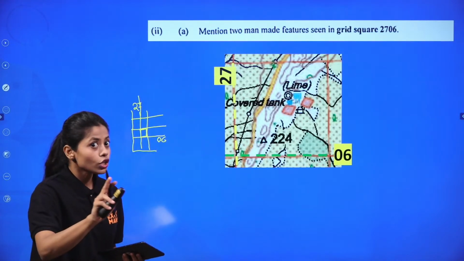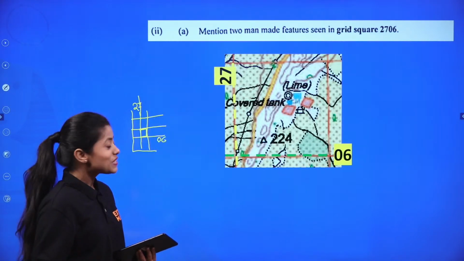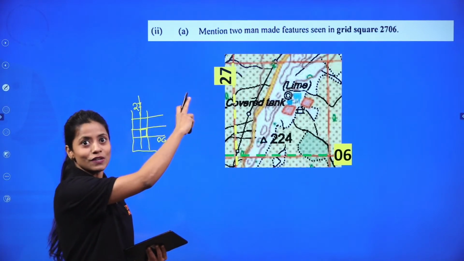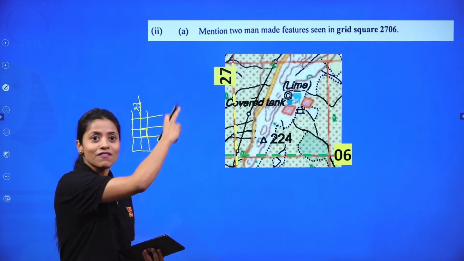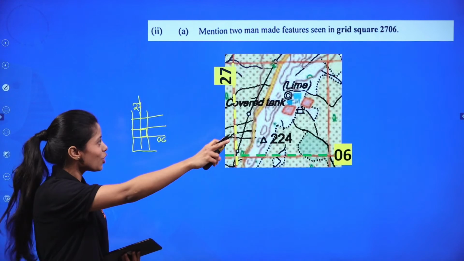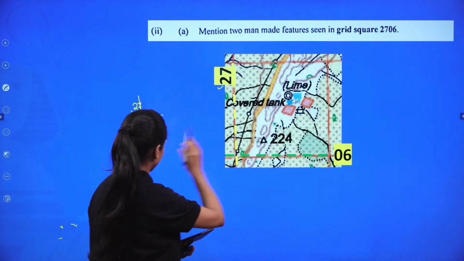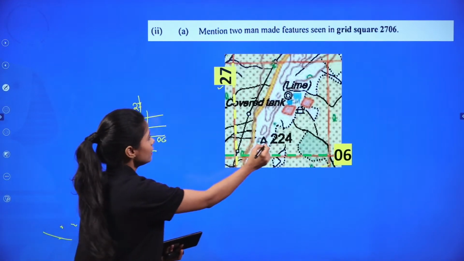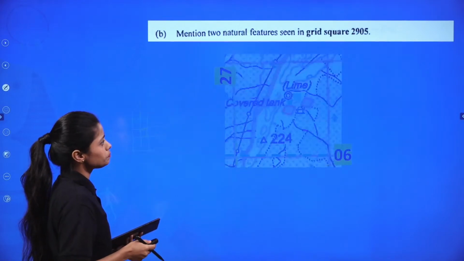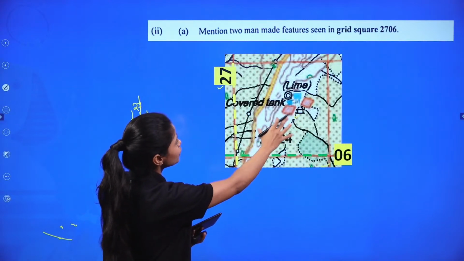You have to figure out the man-made ones, not the natural ones, because in the next question, the paper has been made this way to confuse you. Immediately after the man-made features, they have asked you to tell the natural features which are there in so and so grid. We'll be moving on to that question, right? So here you have 27, 06 drawn like this roughly only. You have to figure it out over here. You have the temples here. You have the chhatris here. You have many man-made features.